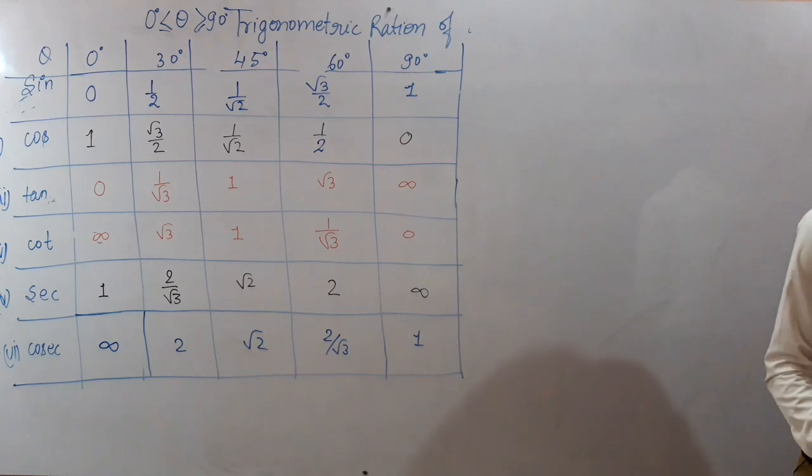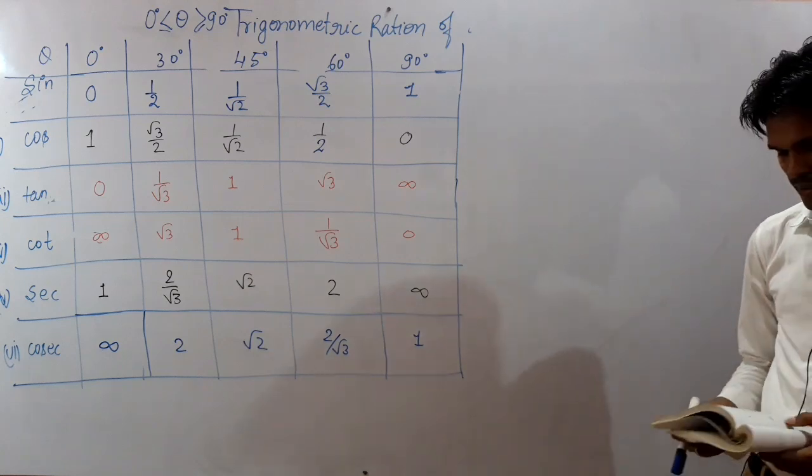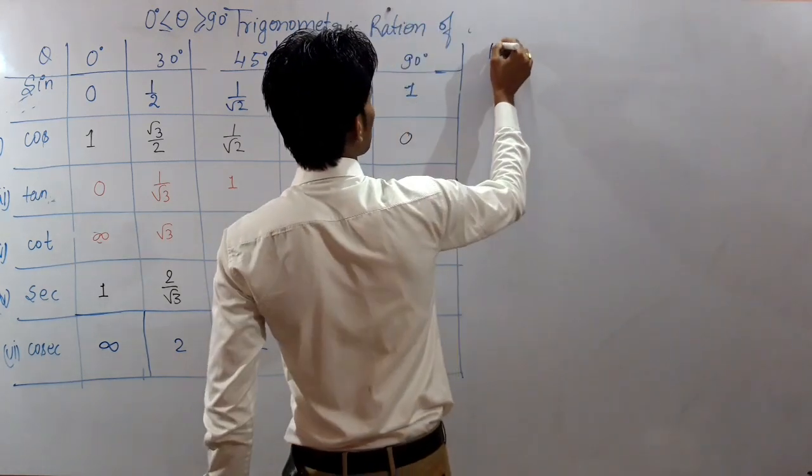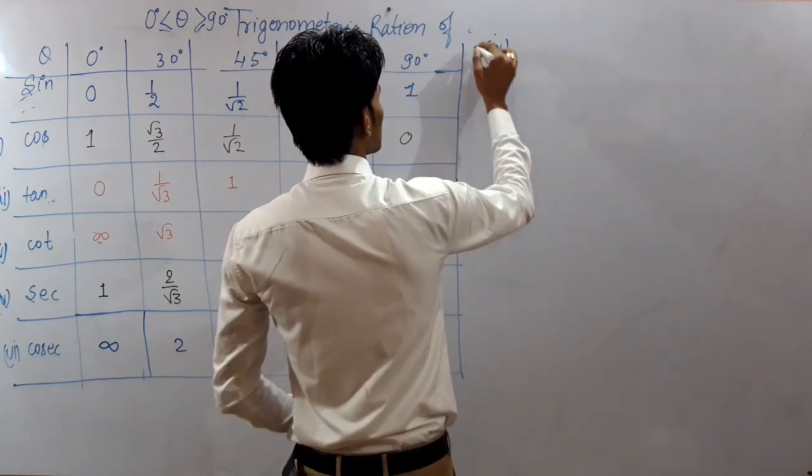See here, part number next says that evaluate the value of sin 30 plus tan 45. This is the part number 4 of question number first.